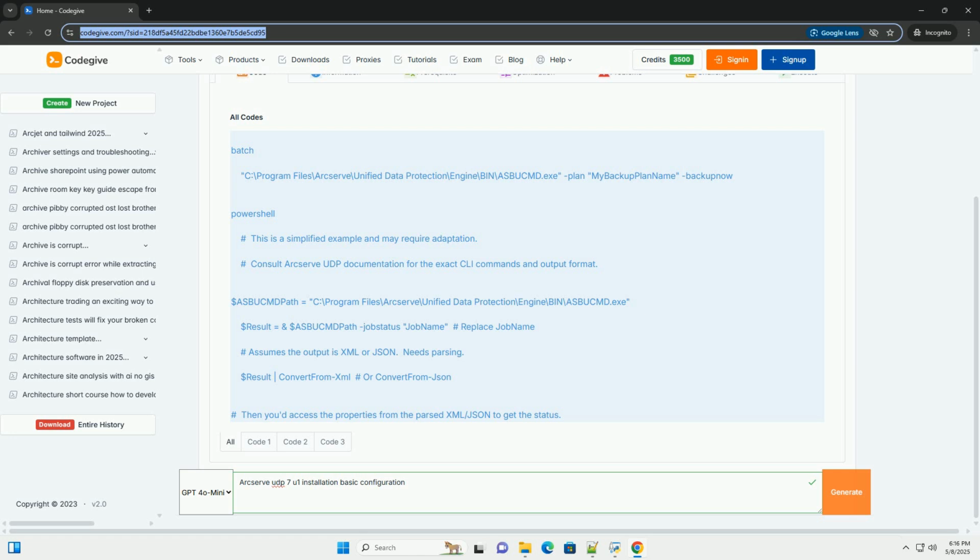By host name/IP address. Enter the host name or IP address of the server or workstation you want to protect. You'll need to provide credentials, username and password, for an account that has administrator privileges on the target machine. From Active Directory.